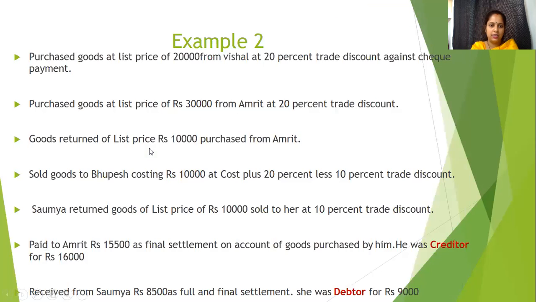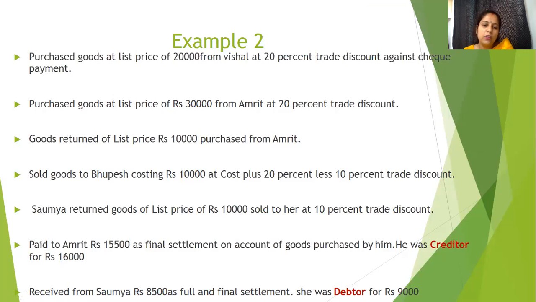Again, sold goods to Bhupesh costing rupees 10,000. Here we have to be very careful. Costing rupees 10,000 at cost plus 20% less 10% trade discount. It means cost price of the goods is 10,000 and profit is 20% of 10,000. So we are selling the goods to Bhupesh. At what price we are selling? We are selling at cost plus profit minus trade discount. So what will be the amount?